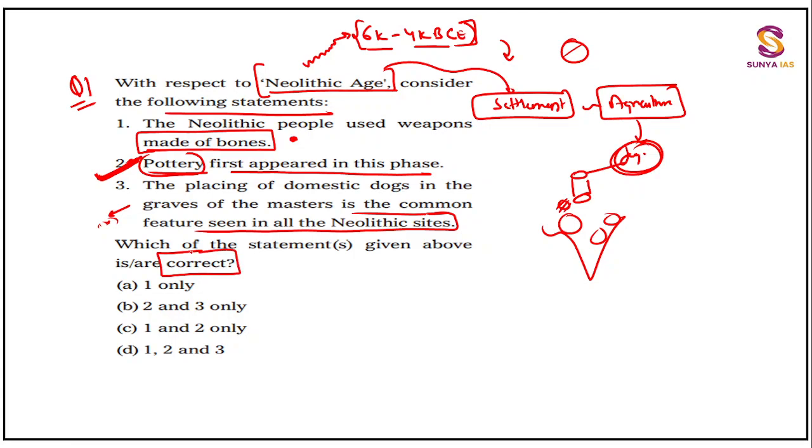You see that they have asked us the correct part. This is also a trick. You have to mark it correct or incorrect. They have asked the correct part, right? So you solve it. You are 100% sure about the second statement. So where is this second statement? Here, here, and here. That means you can eliminate only one option. That means you are left with three options. Now you go with this feature that okay, this is right, because your inclination is that this statement is right. So you can see over here that this one is present over here and one is present over here. But you know that this domestic dogs feature was not present in all the Neolithic sites, guys.